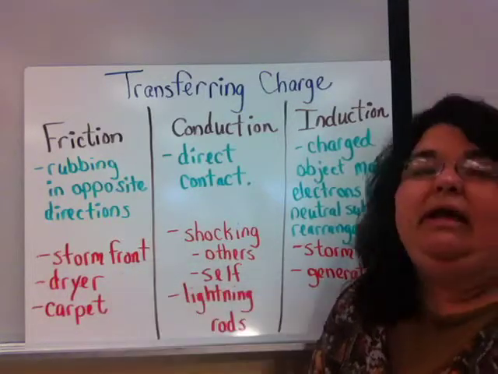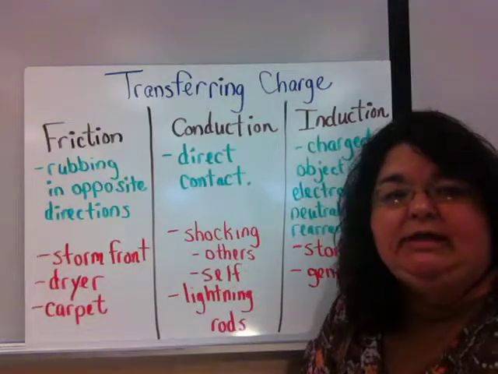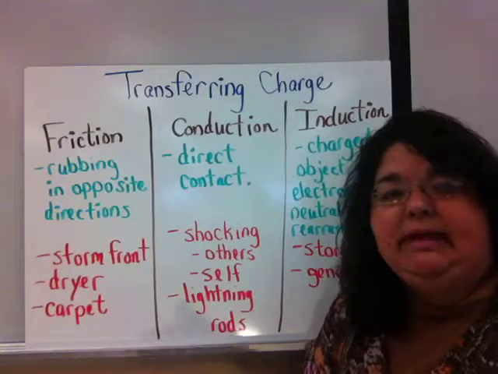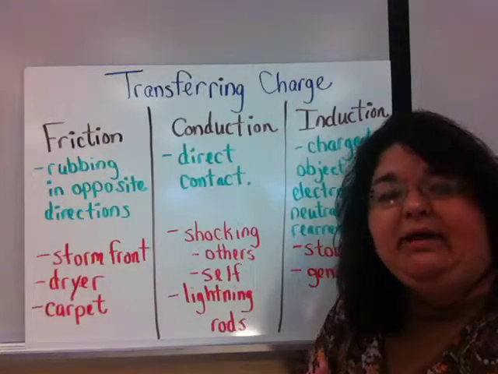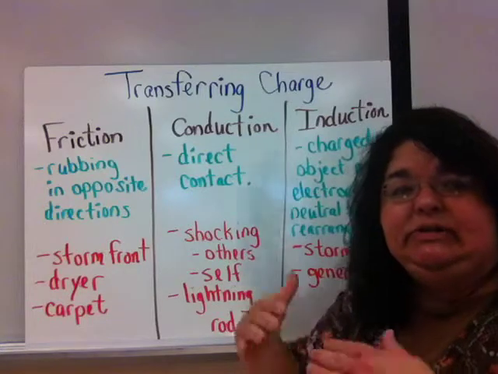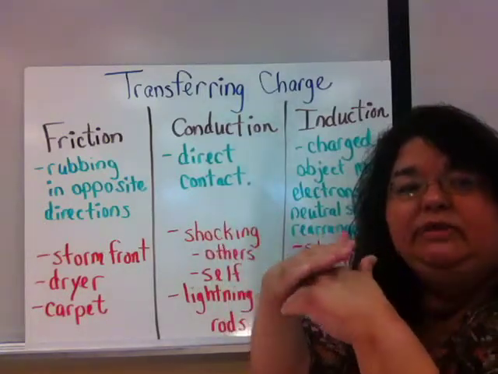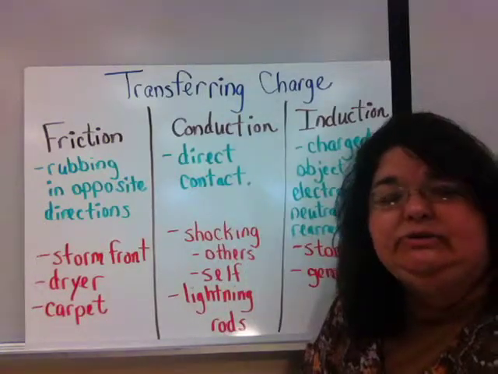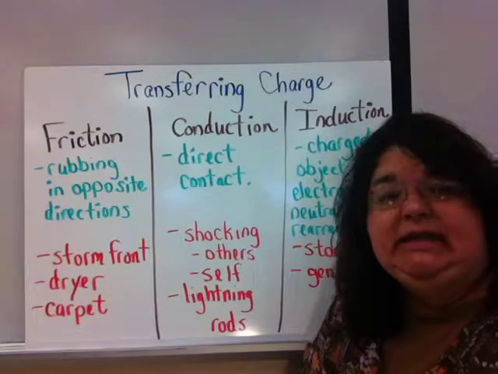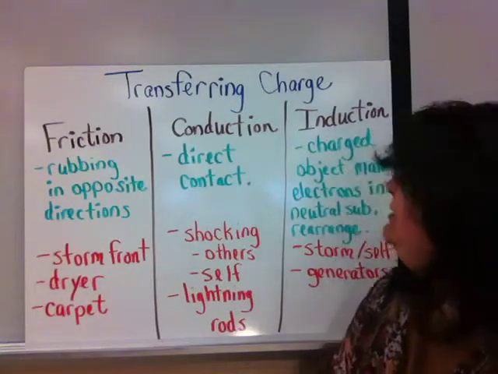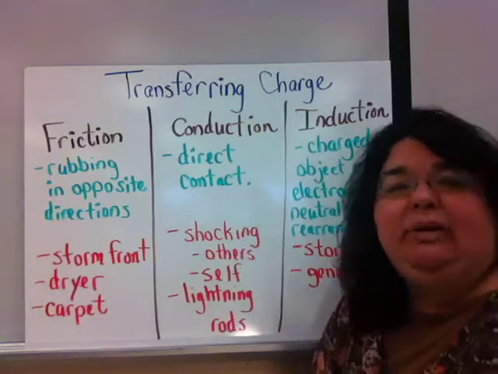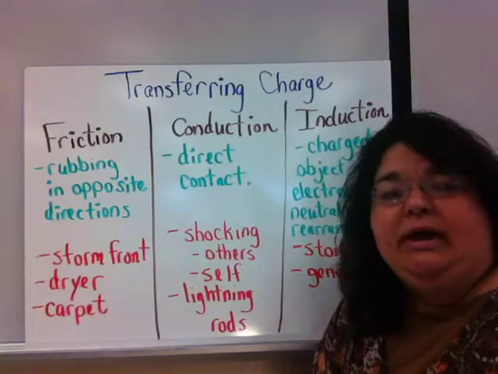Now, we also have a weather system, the storm front. When clouds come against each other in our atmosphere, they rub against each other. So as one cloud goes over the other, there's friction between those two clouds, and we will actually see cloud-to-cloud lightning.